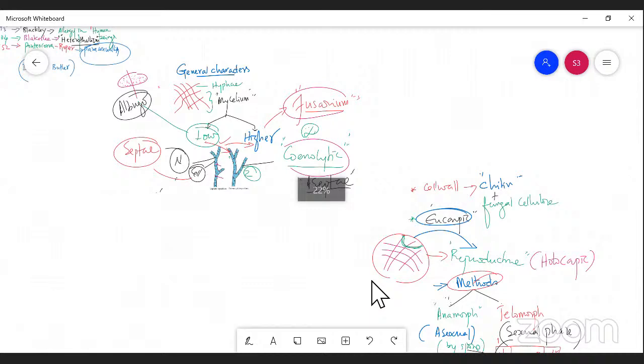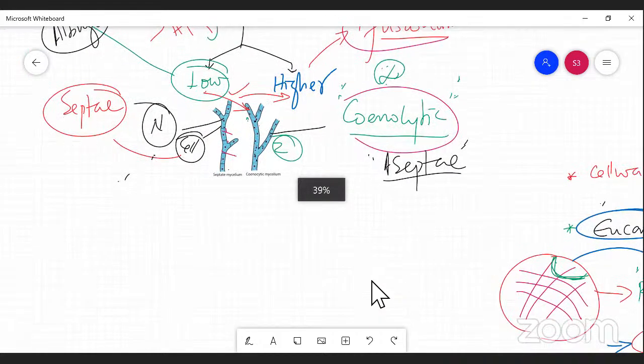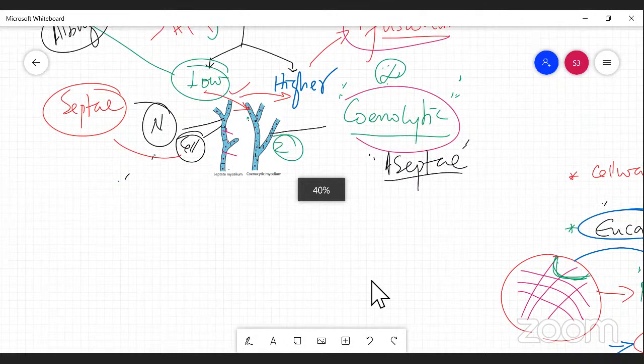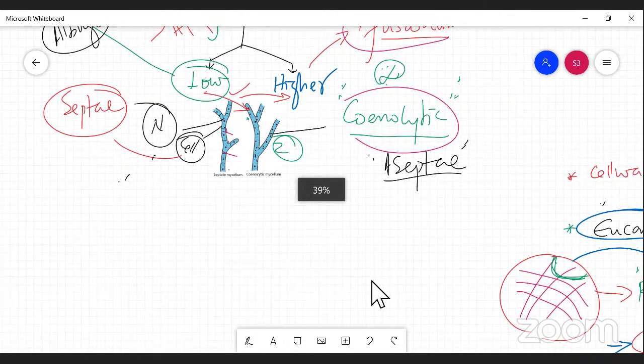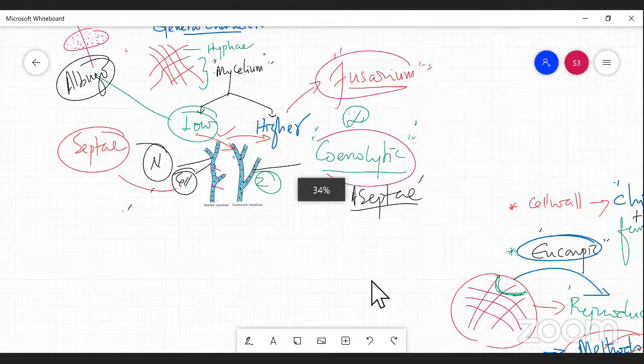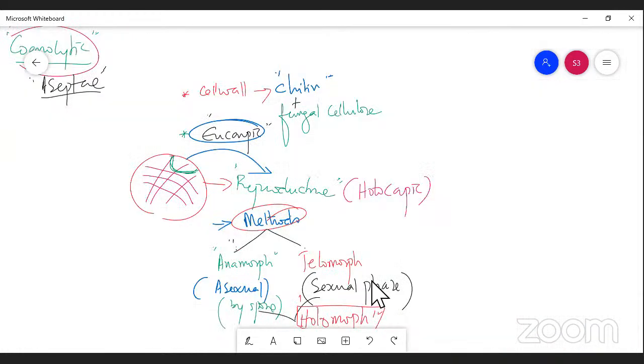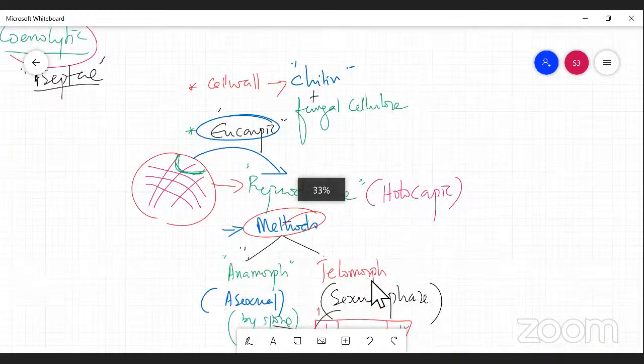For aseptate, I have given the example Albugo, the white rust. For septate mycelium, the example Fusarium was given, right? And talking about the cell wall, the cell wall is made up of chitin, along with the presence of fungal cellulose.